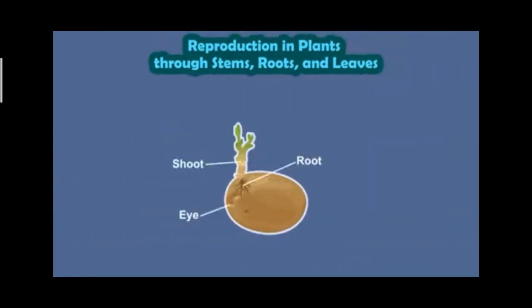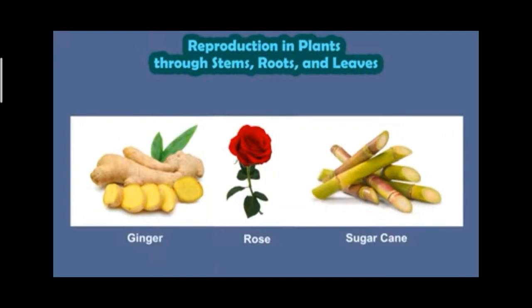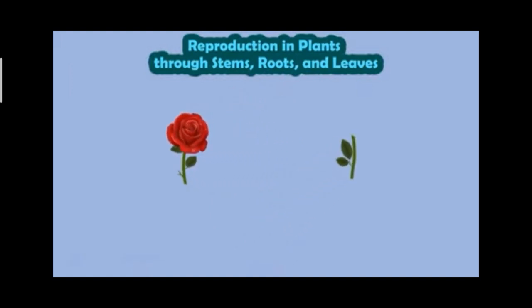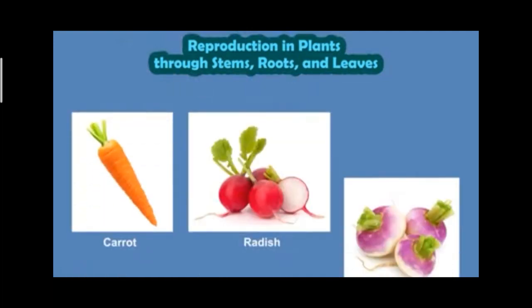Potato is actually an underground stem portion. Plants like ginger, rose and sugarcane also reproduce through stem. When we plant the stem of a rose, it will grow into a new plant. Not only stem but also root gives rise to a new plant. Carrot and turnip grow from the root. If we plant the top of the carrot, a new plant will grow from it.